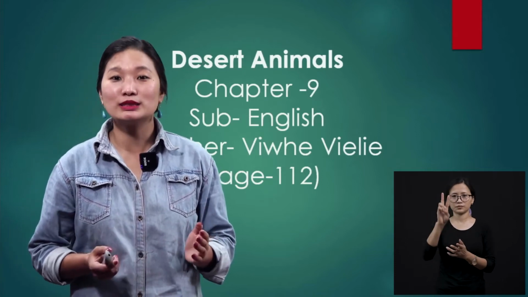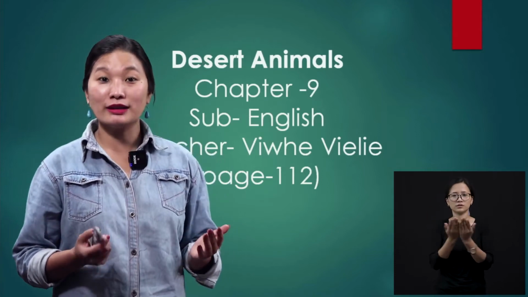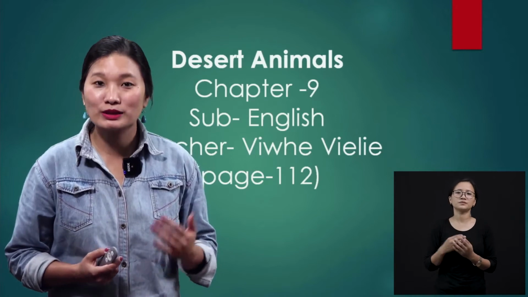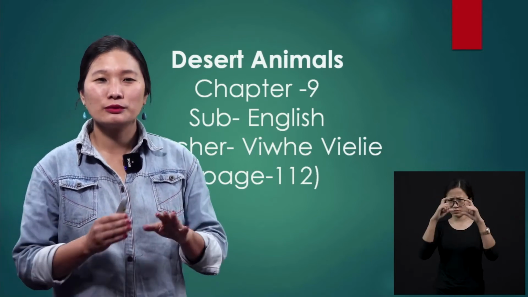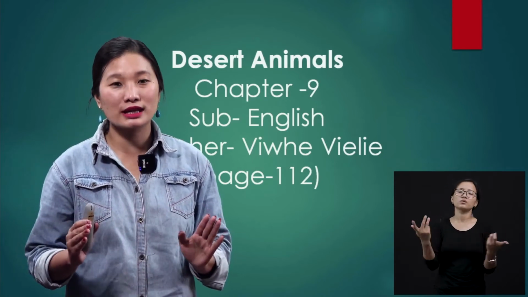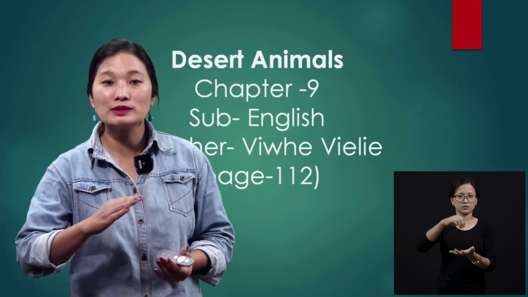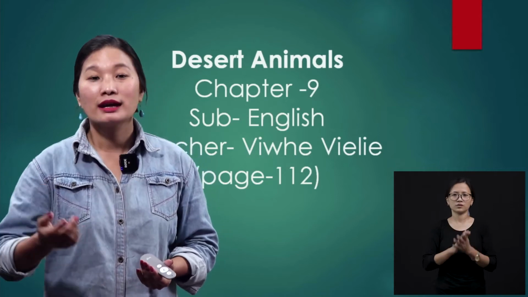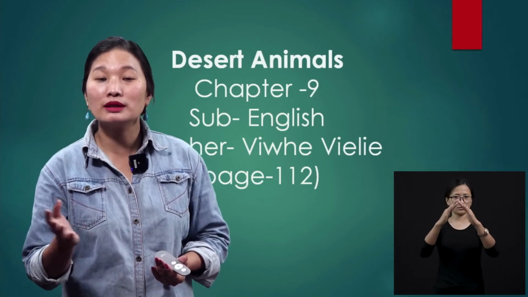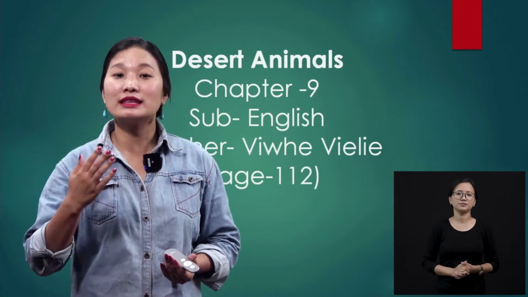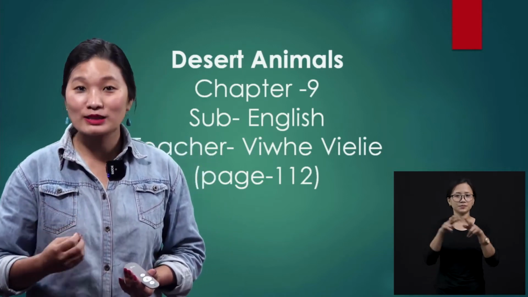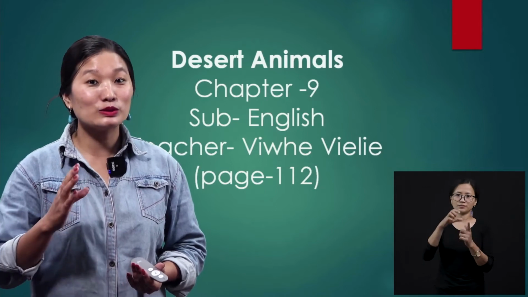This is a new lesson for all of us. But before that, if I speak about desert, what comes to your mind? I'm sure you picture a place which is full of sand, and there will be sand dunes. Sand dunes are mountain-like shapes that are caused by the winds when they blow the sand together. So you all picture that, but there are also different kinds of deserts. I want you to keep that in your mind.